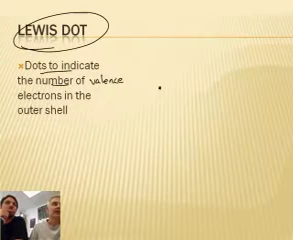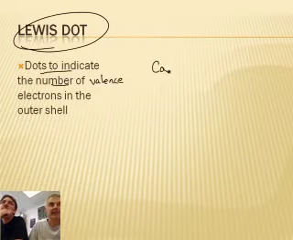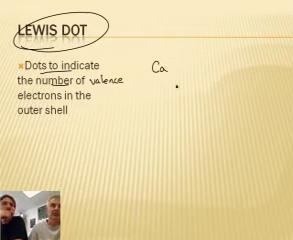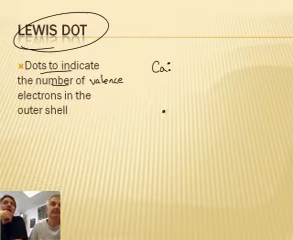Okay, so let's do some examples. Let's say I've got calcium. Calcium is in column number 2. That number 2 means he's got 2 valence electrons. And to show those 2 valence electrons, you put 2 dots. And they like to go in pairs.